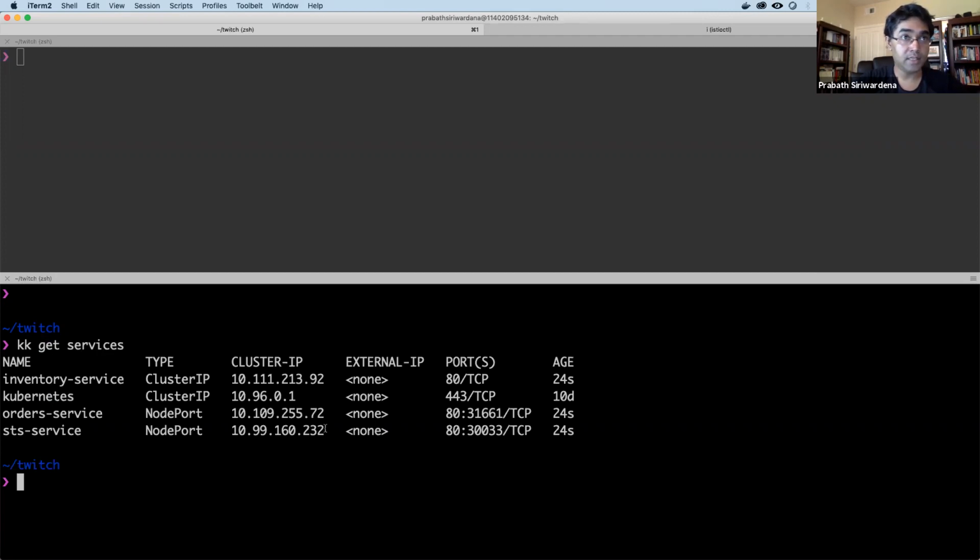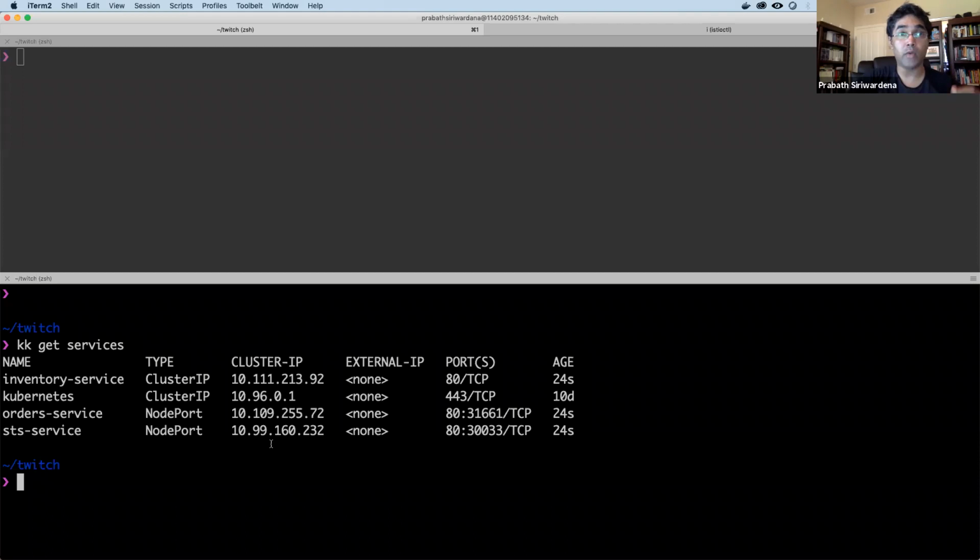Now you can see there are three services that got created: STS service, order service, and the inventory service. The STS service is of node port type, order service also of node port type, but inventory service is cluster IP type. Right? In my Kubernetes cluster, there's a master node and there are two other worker nodes.